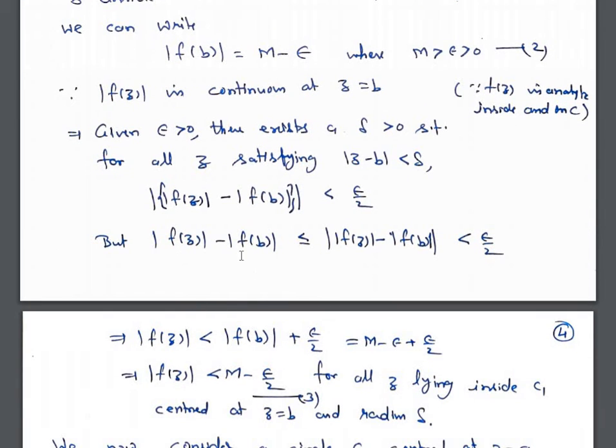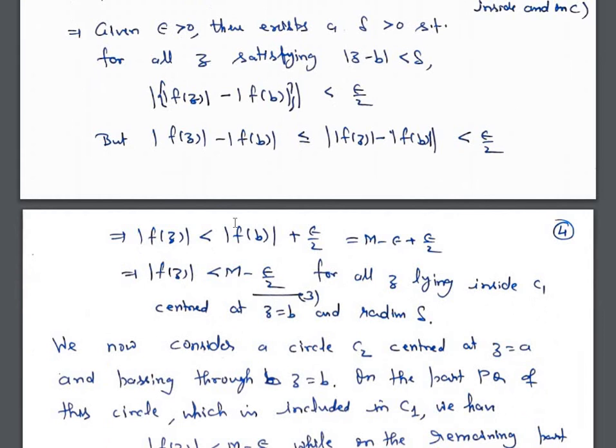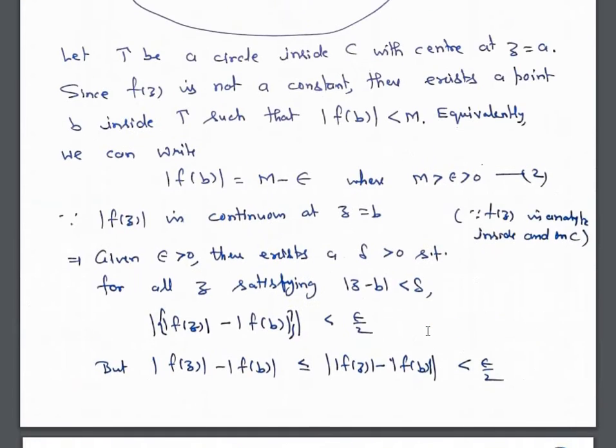But we know that mod of f(z) minus mod of f(b) is less than or equal to mod of f(z) minus f(b), and this is less than epsilon by 2. So therefore mod of f(z) is less than mod of f(b) plus epsilon by 2. Now the modulus of f(b) is M minus epsilon. So therefore mod of f(z) is less than M minus epsilon by 2 for all z lying inside C1 centered at z equal to b and radius delta.